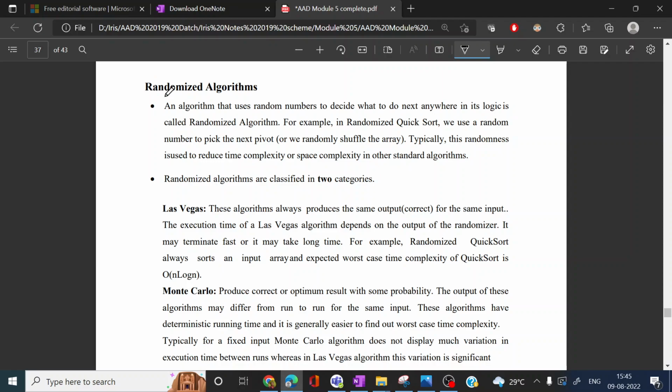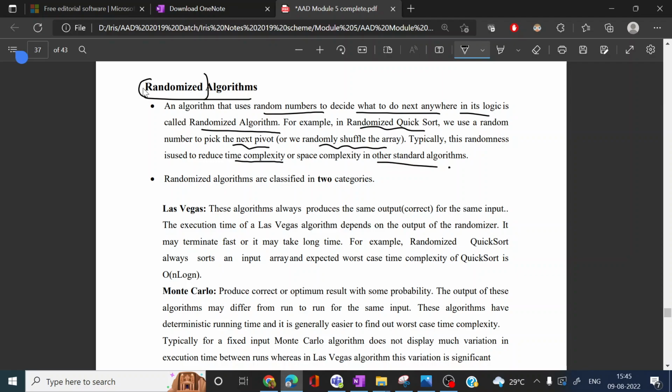Next topic we can see is randomized algorithms. So, what is meant by randomized algorithms? An algorithm that uses random numbers to decide what to do next anywhere in the logic is called a randomized algorithm. So, it will be making the decision based on some random number. For example, in randomized quicksort, we pick the pivot element by randomly shuffling the array. Typically, this randomness is used to reduce the time complexity or space complexity in other standard algorithms.